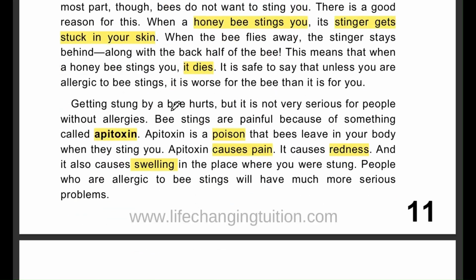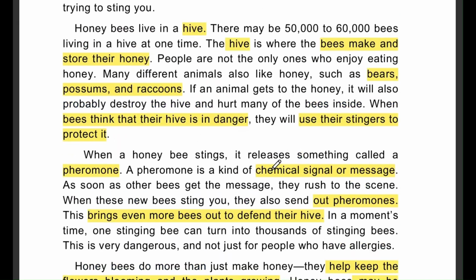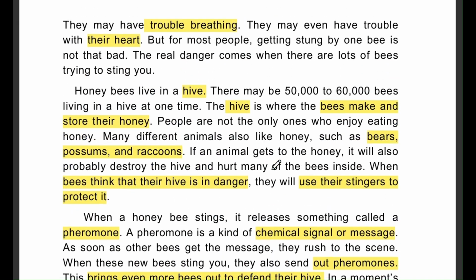Question number 44. In paragraph 4, we learn that for the most part, bees do not want to sting you. This is because A, some people are allergic to bee stings. B, a bee dies when it stings a person. C, bees only eat flowers. Or D, bees are very helpful insects. The right answer here is option B. A bee dies when it stings a person. As the text says, when a bee stings, its stinger gets stuck, which causes it to die. So bees try to avoid stinging us.